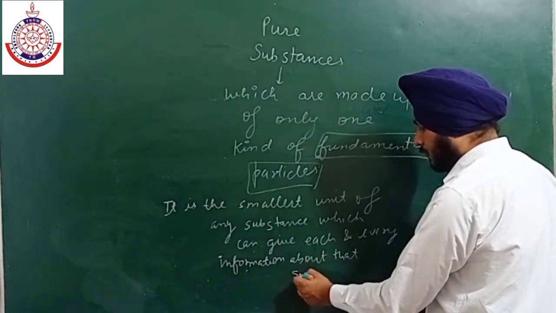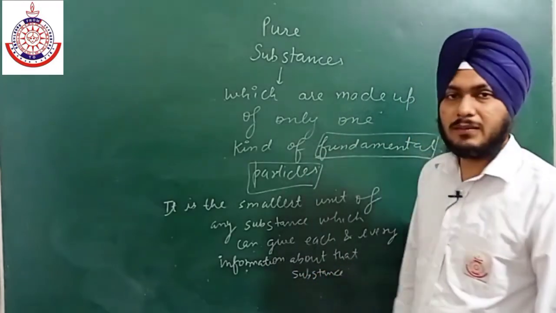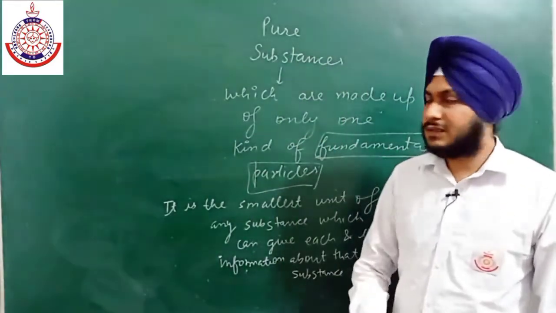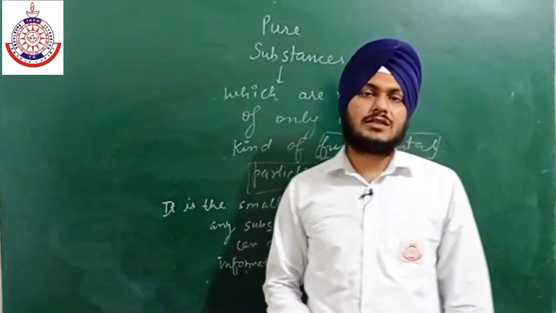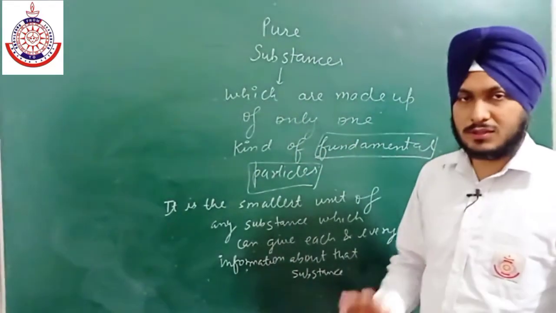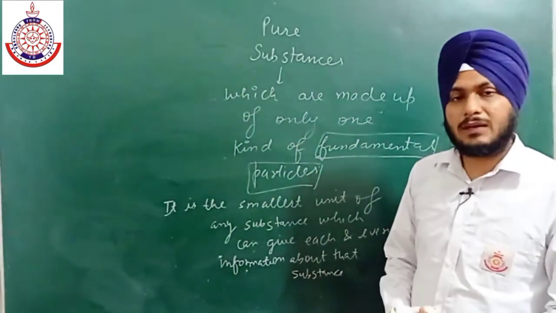Clear? So a fundamental particle is the smallest unit of any substance which can give each and every piece of information about that substance. What are pure substances? Pure substances are those which are made up of only a single kind of fundamental particles.